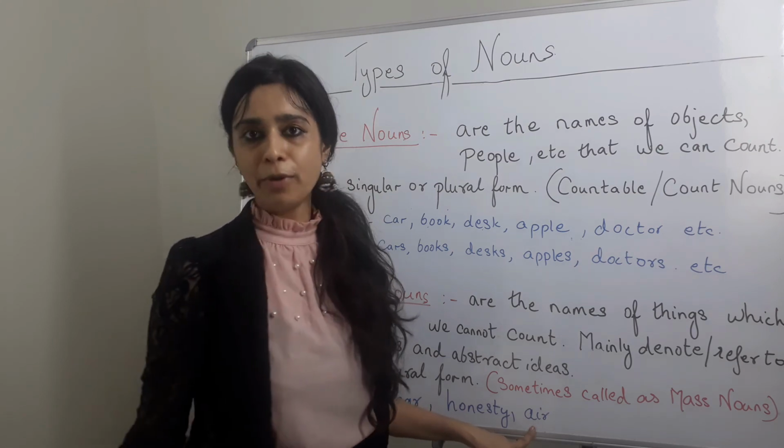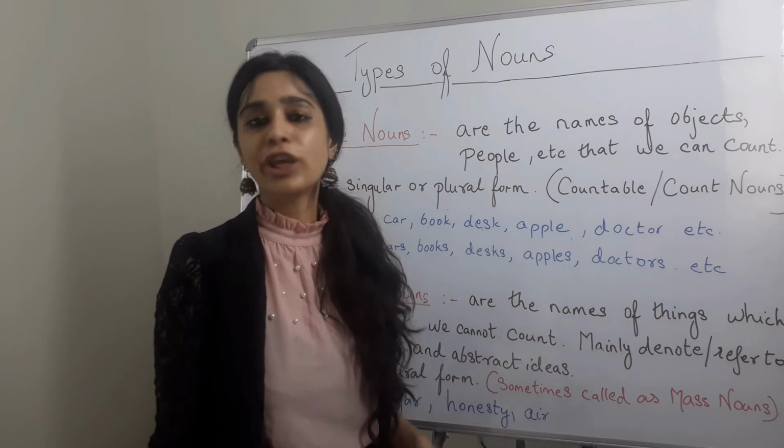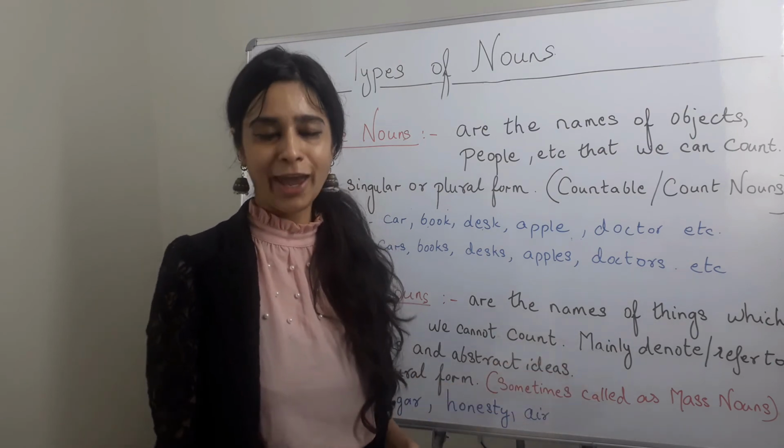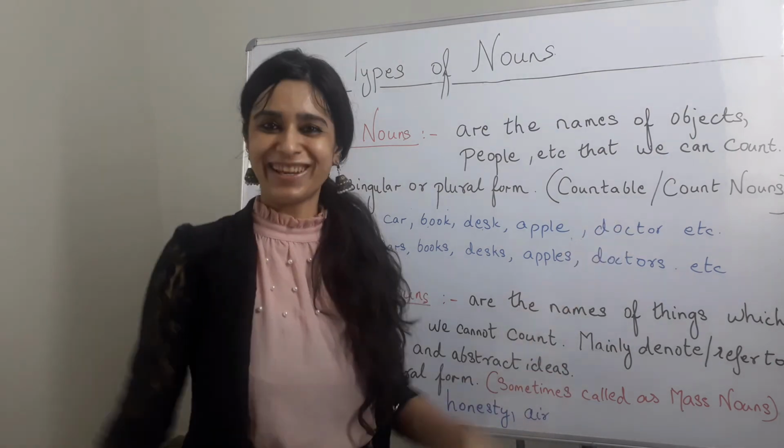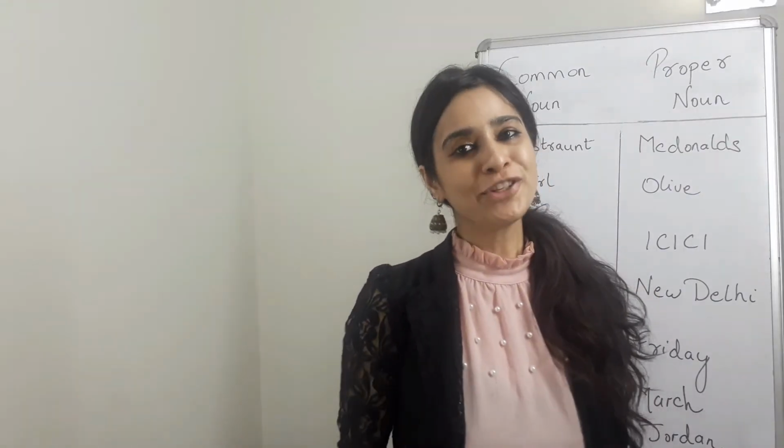A key point to remember over here is that they do not have a plural form. You cannot say milks. You cannot say happinesses. You cannot say airs. Getting the picture? So that was all for today's video.